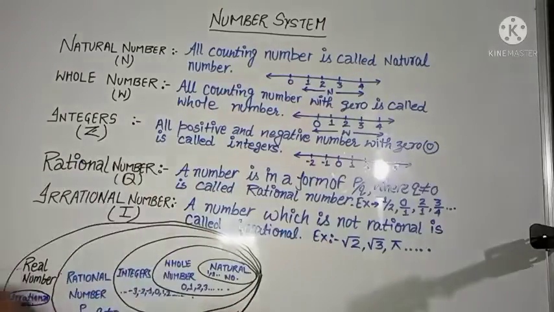Third is integers. In winters, when the temperature in Himachal or Jammu, the cold northern side, dips below zero, it comes from negative.